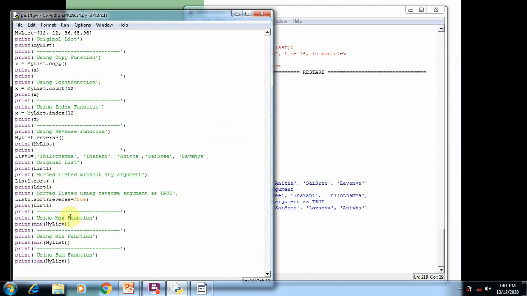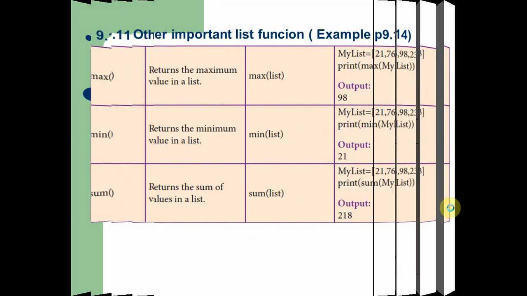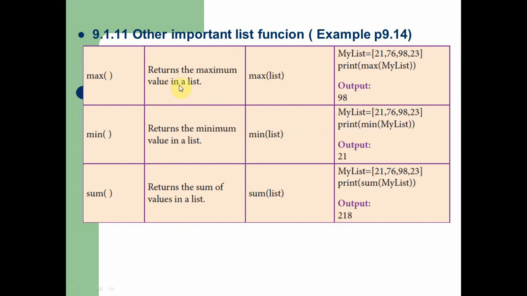Now the next is the max function. The max function returns the maximum value in a list. It means it compares all the values in the list, finds the maximum or biggest number from the list and prints it on the screen. Here you can see 21, 76, 93. The biggest number is 98, which was printed on the screen. The min function will display the smallest number from the list, that is 21, printed on the screen. The sum function will add all the element values and print it on the screen.